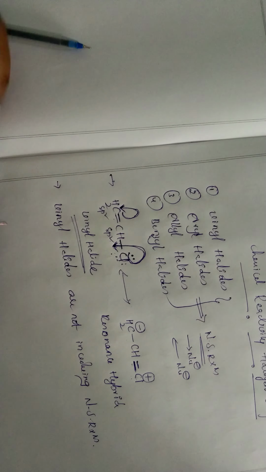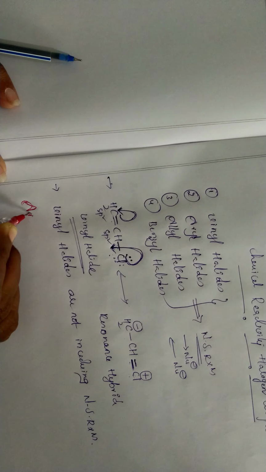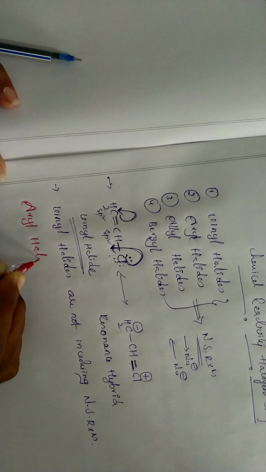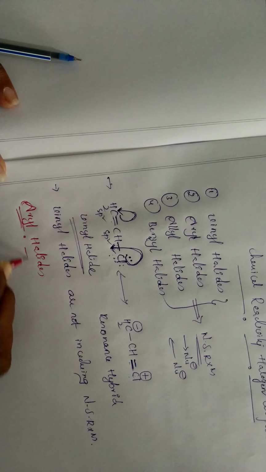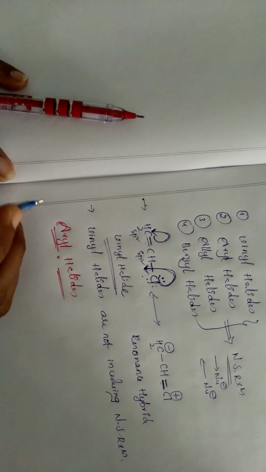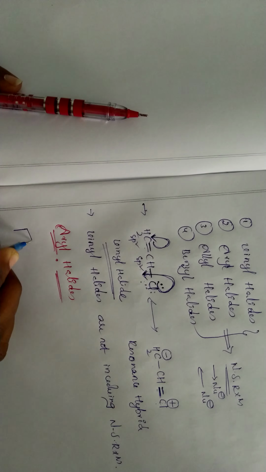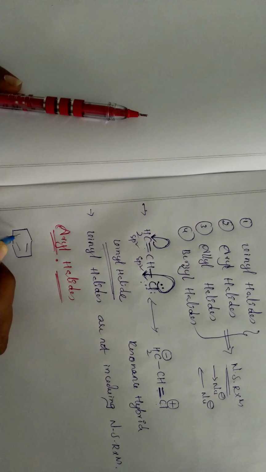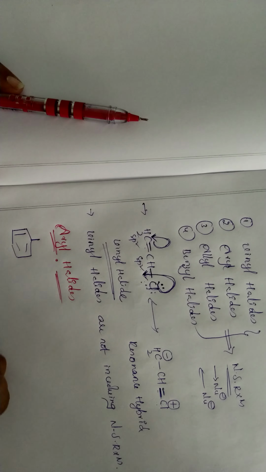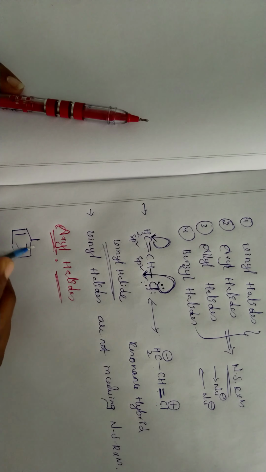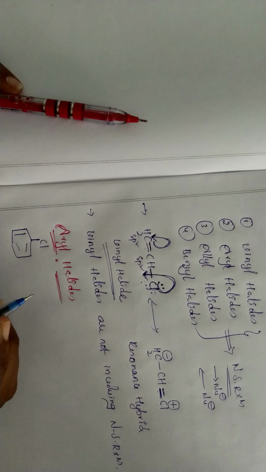Next, coming to the aryl halides. So what is aryl? An aryl group is nothing but the phenyl group. This phenyl ring is called aryl here. When a halogen is present on this benzene ring, that is called an aryl chloride.